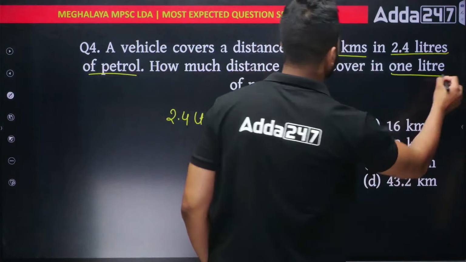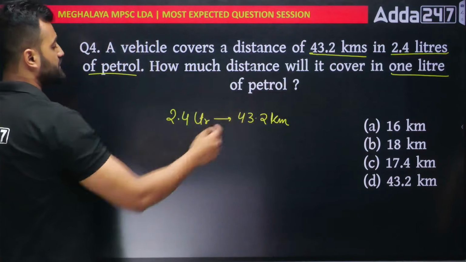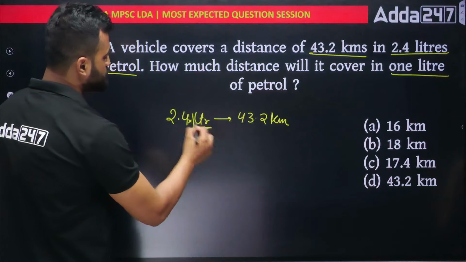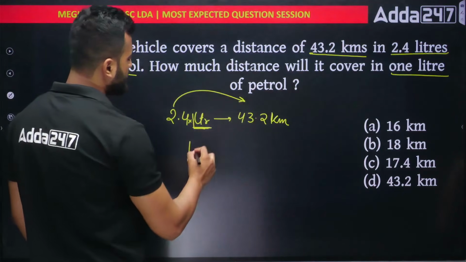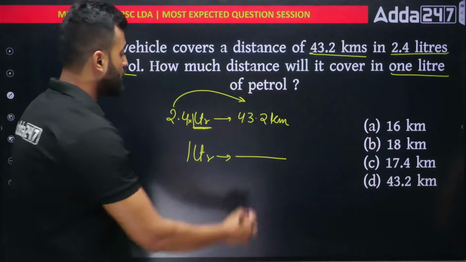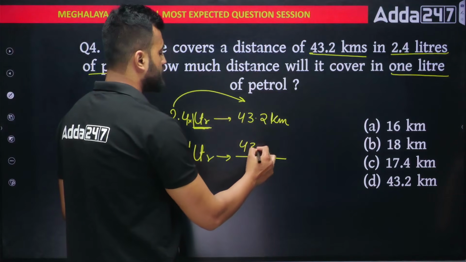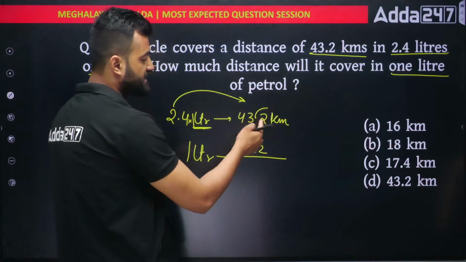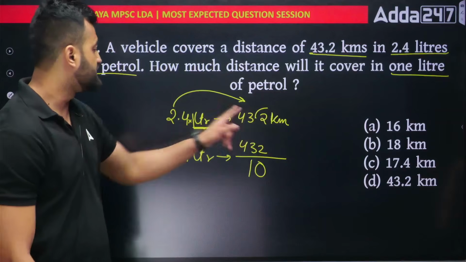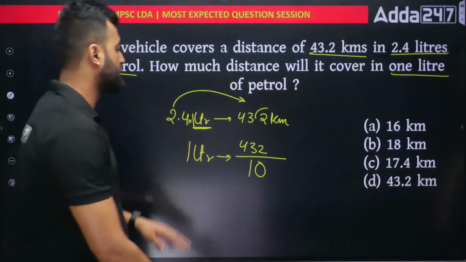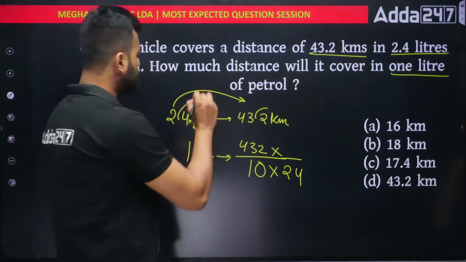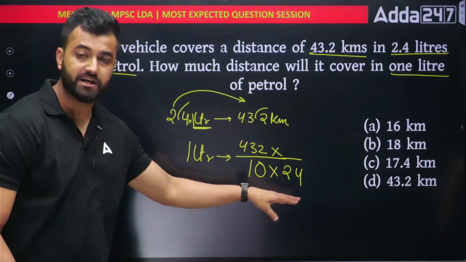In order to get 1 liter of petrol, just take this 2.4 that side, because I can write 2.4 into 1 liter. Yes, I want to get 1 liter, so you take it that side. So 1 liter of petrol would be how much? I'm removing the decimal again. 432, removing this decimal from here. After the decimal, we have one number, so put a 10 out here. And this number, when it goes there, will divide. So 2.4 I'll write as 24 out here, and when I remove this decimal, again we'll get a 10. So with double division, 10 goes at the top.